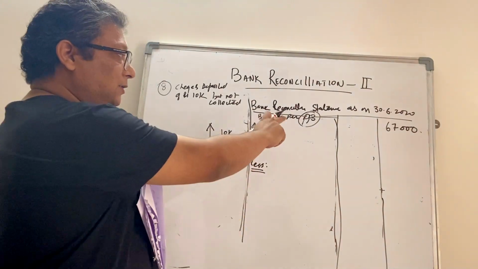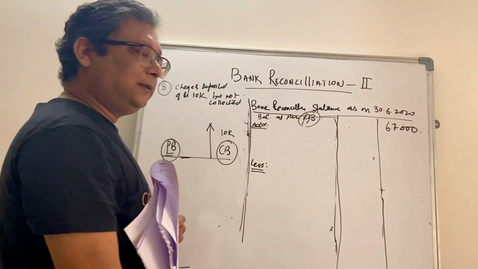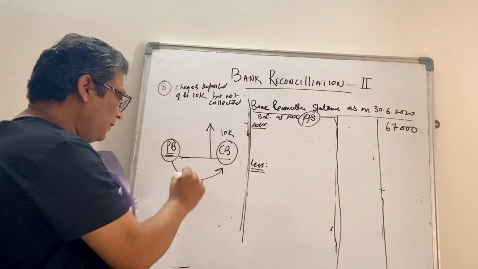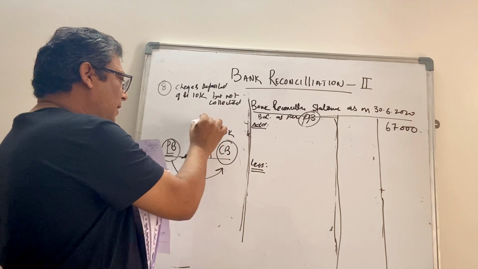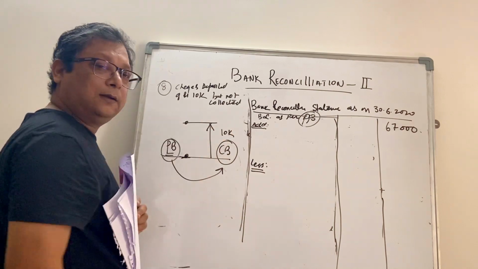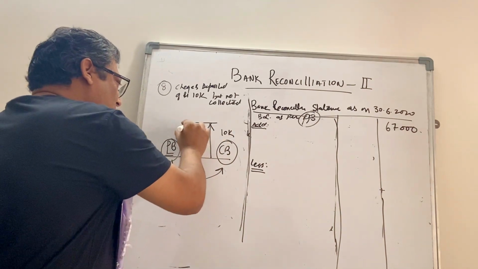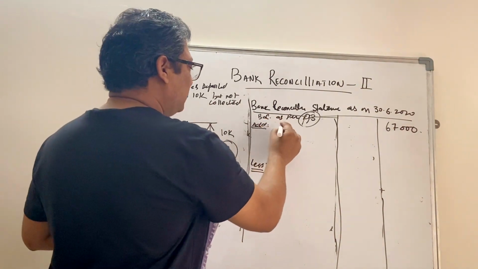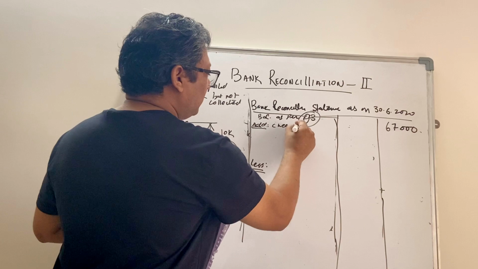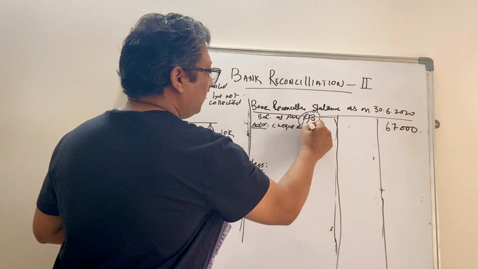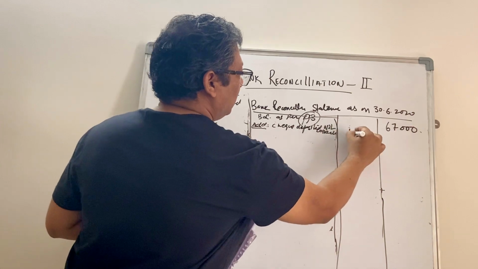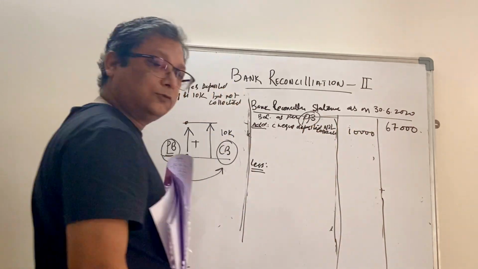Now the scenario has changed because we have passbook balance. So we are moving from passbook to cash book now. So we have to start from this point and need to reach this point. So it will come as an upward arrow, which means plus. Under add we will say checks deposited not collected 10,000.